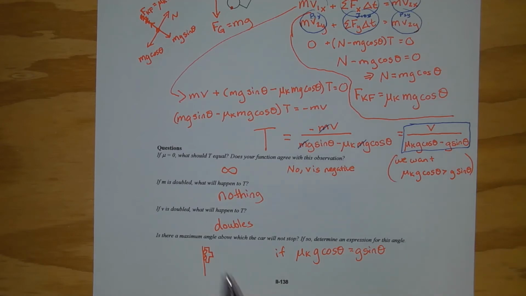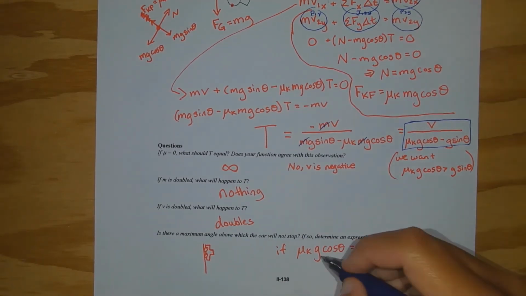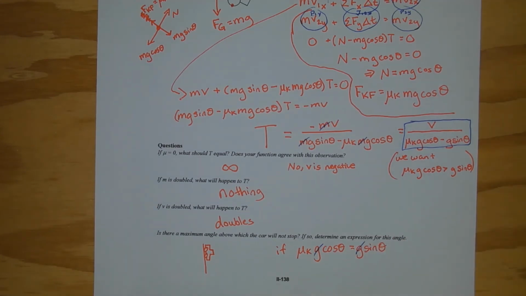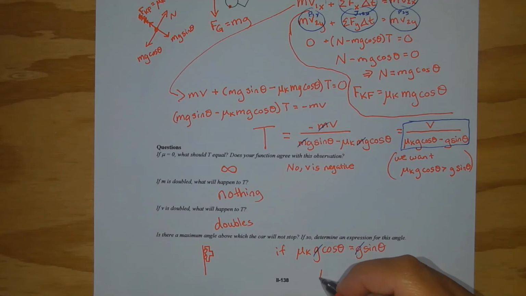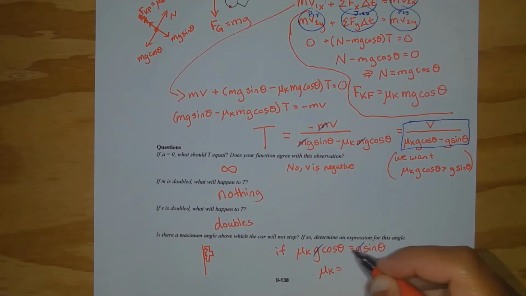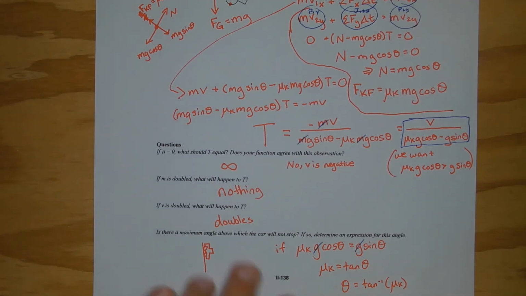And we were looking for the maximum angle here, so we want to solve this for the angle. So g is on both sides, that cancels out. Divide by cosine theta, and you get mu k is equal to sine theta divided by cosine theta, that's tangent theta, and you can take the inverse tangent, and this is when we have the inverse tangent of mu k.